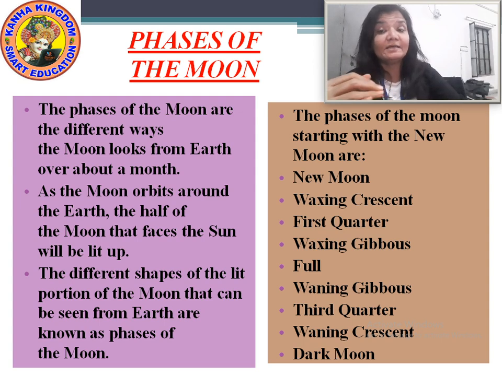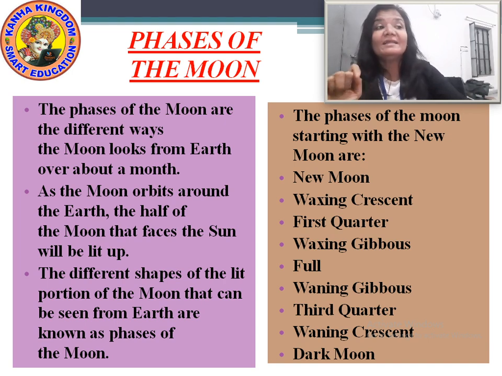These different sizes and shapes have different names. You would have seen a full moon, you would have seen no moon at all. What are these called? Okay, I'll tell you their names. But before that, something more about the phases of the moon.